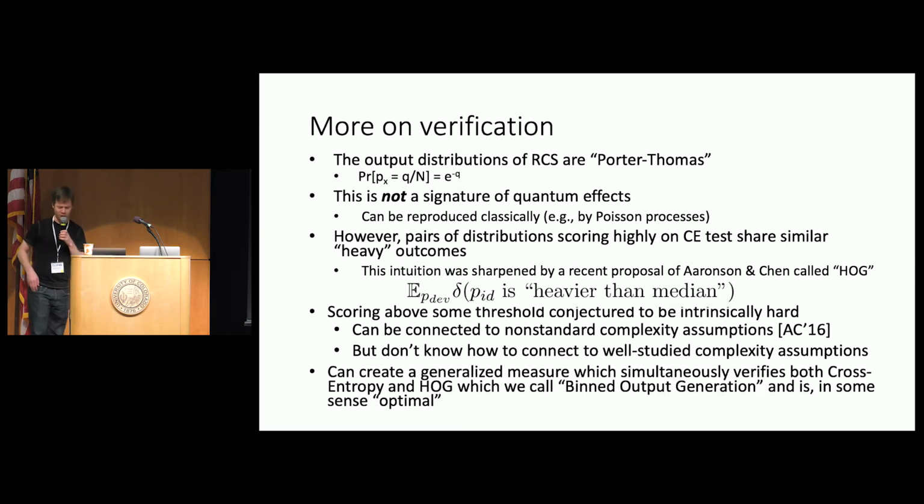The last thing I'll say just in passing is that we can create a generalized measure which simultaneously verifies both cross entropy and HOG, which we call binned output generation, and is in some sense information theoretically optimal. If you want to learn more about this, you should read the paper. But I think this is interesting because it gives a new type of score that, instead of using a single number, is actually a multi-dimensional score, and so somehow can only be better than these other scores.